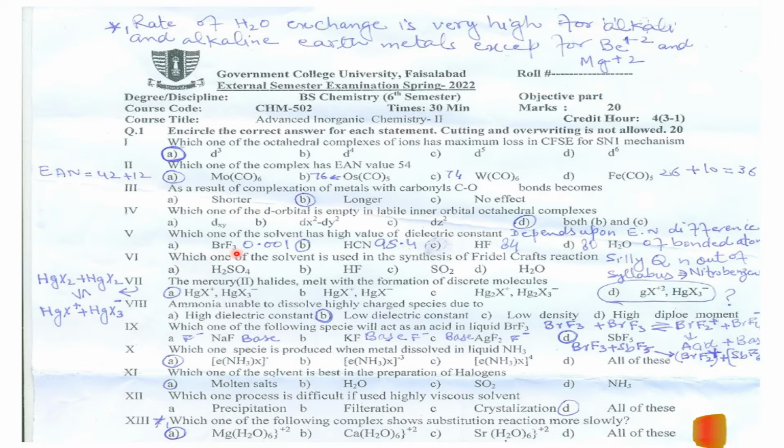So for BrF3, the dielectric constant is 0.001, for HCN 95.4, for HF 84, and for water the dielectric constant value is, I have given here, 80. So the highest value is for HCN, and option B is the correct one.